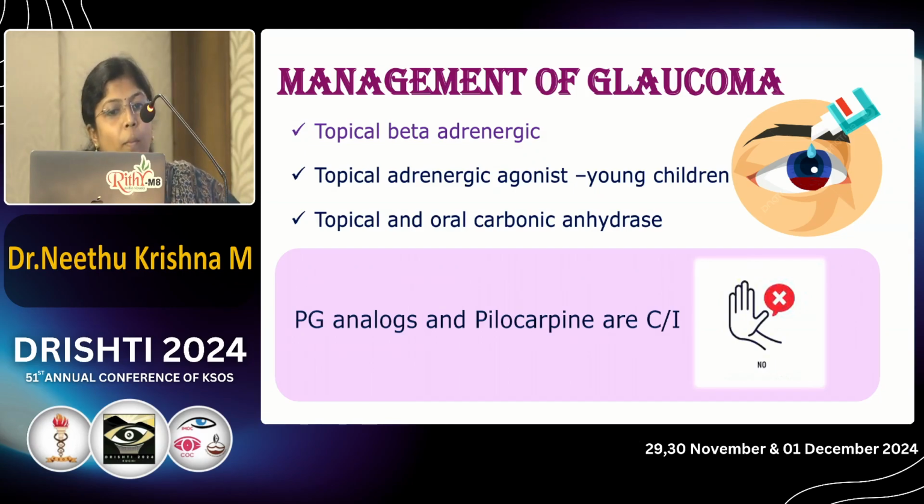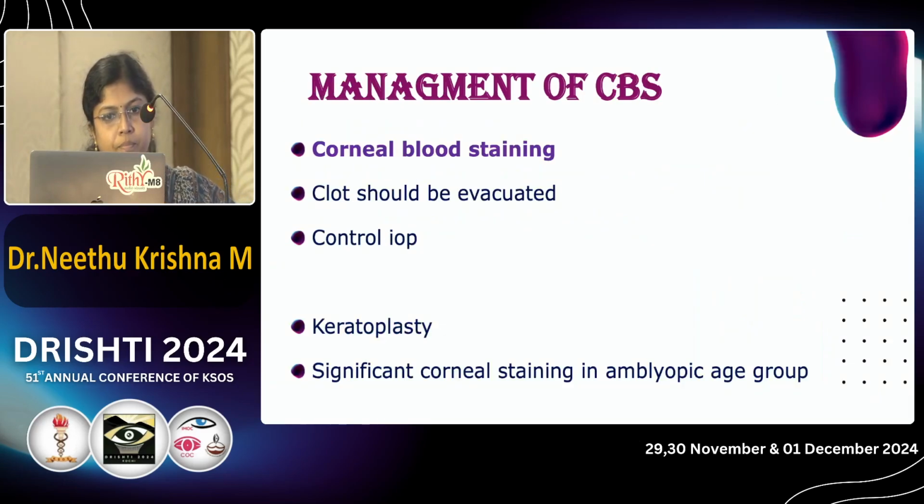Topical and oral carbonic anhydrase inhibitors can be given, but in sickle cell trait they increase anterior chamber acidosis, resulting in more sickling, and complications are more in sickle cell. So we have to use them with caution. In all cases, prostaglandin analogs and pilocarpine are contraindicated because prostaglandin analogs increase inflammation and pilocarpine can result in peripheral anterior synechiae. So these are contraindicated in hyphema.